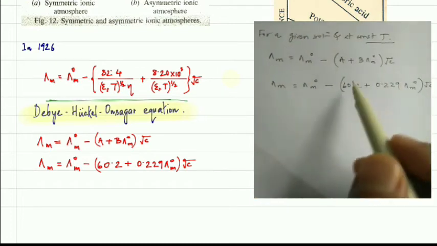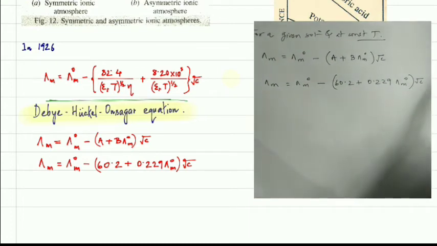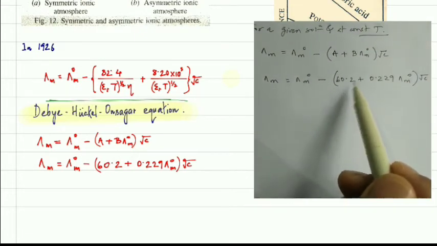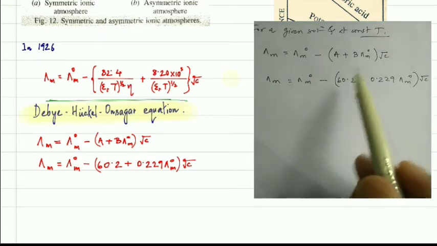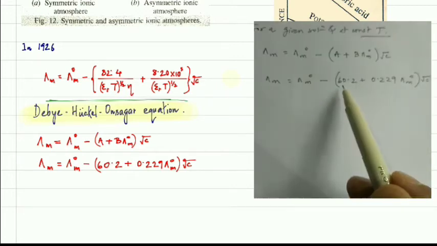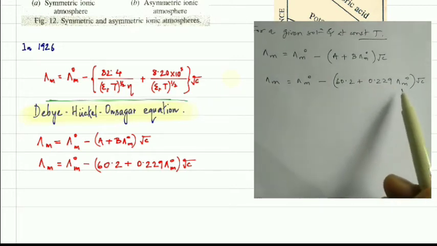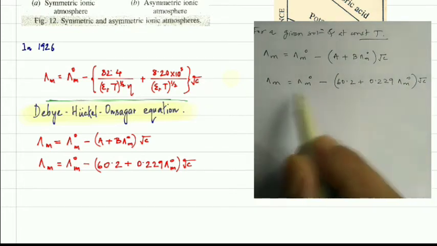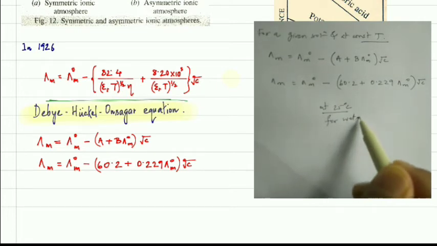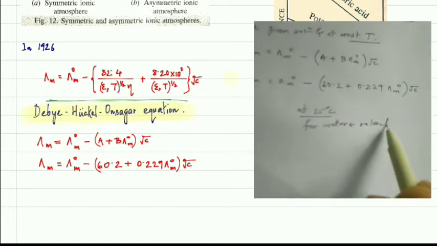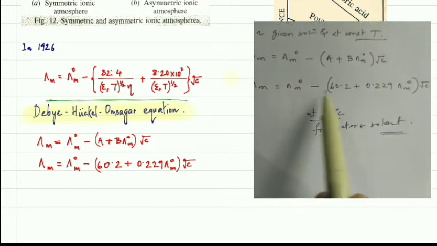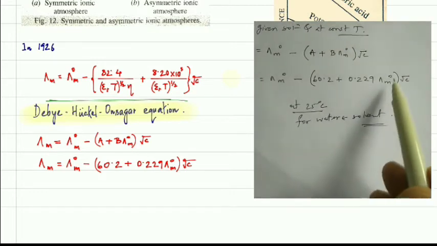For 25 degrees Celsius, if the solvent is water, that means the solution is made in water, then A becomes 60.2 and B becomes 0.229. So it is at 25 degrees Celsius for water, and water is your solvent. So we can write lambda m equals lambda m naught minus this constant times root over c.